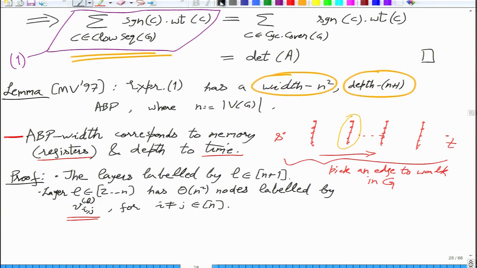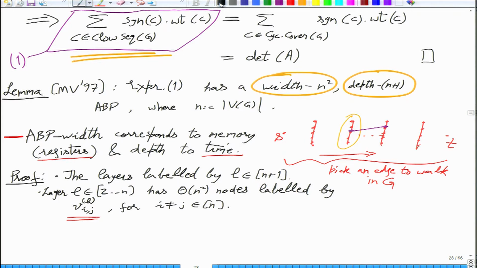That next step will go to L plus 1. So you will pick an edge and you will go to some V_ij' with superscript L plus 1. In the closed walk, what you are doing is trying to build a flow with the head equal to i, and from the jth vertex you are moving to j prime.